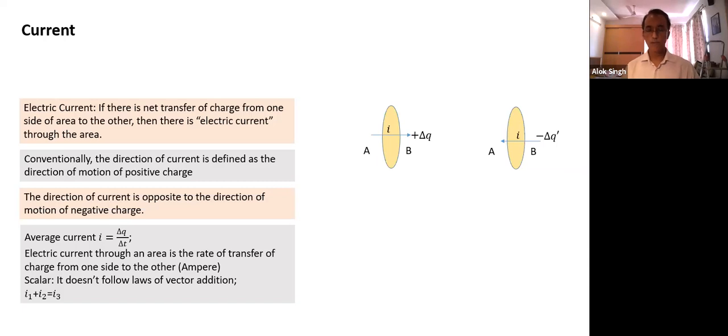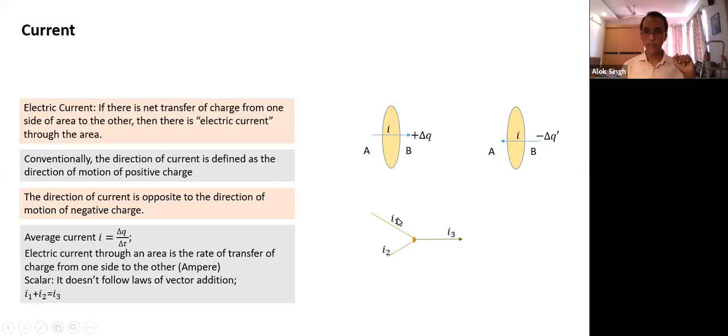We'll understand because for any quantity to qualify as a vector quantity, it needs to satisfy two conditions. One, it must have a sense of direction, and second, it must obey the law of vector addition. What vector addition means is that the sum depends on the angle between the quantities. If we add two quantities, in case of current, what happens? Just try to visualize. If there are two wires, we'll come to that in more detail later. On one side, this is the current flowing through the wire, I1. The other wire has current I2, and both of them come and join at one point, and this is the third wire.